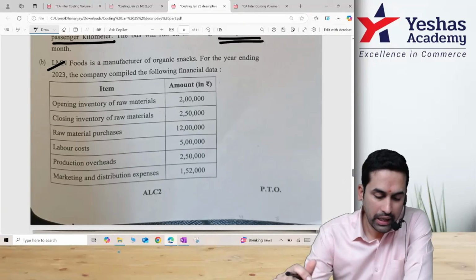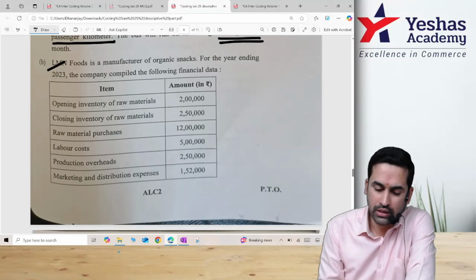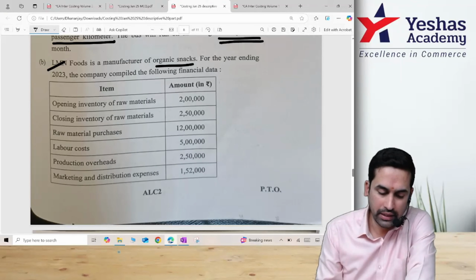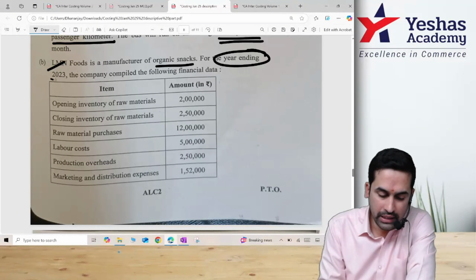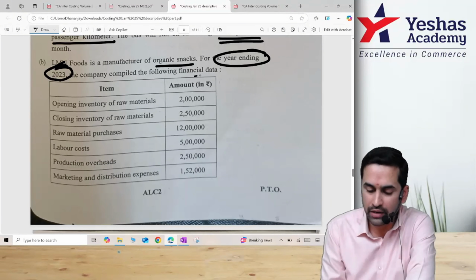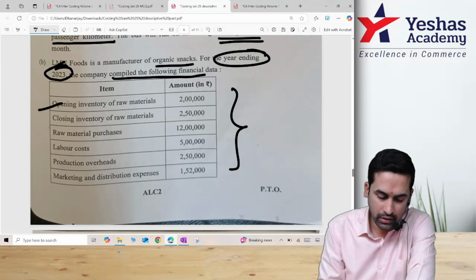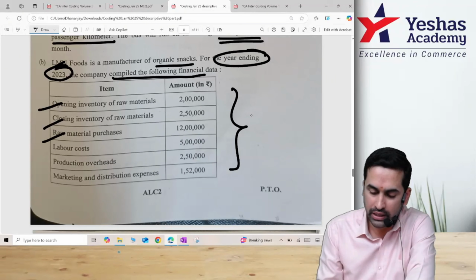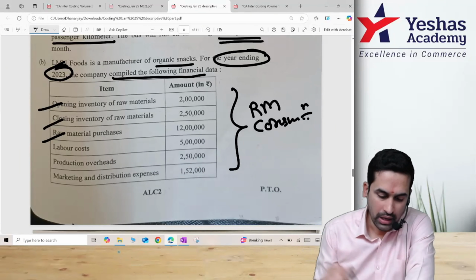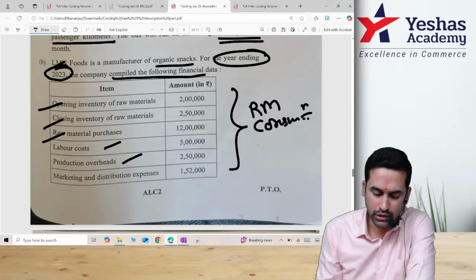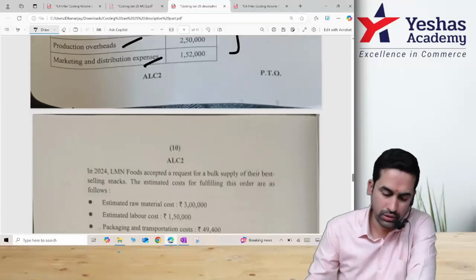LMN Foods is a manufacturing company, organic snacks, for the year ending 2023. They had the following data: opening, closing, purchase. If you do all this, you get RM consumed. Correct? And then you have labor cost, production overhead, selling and distribution.